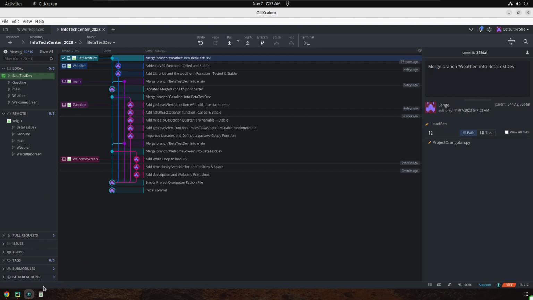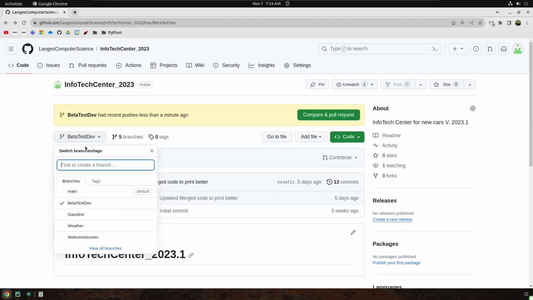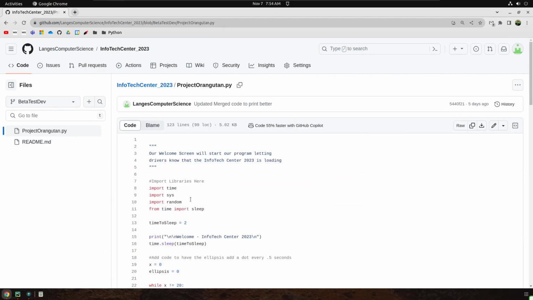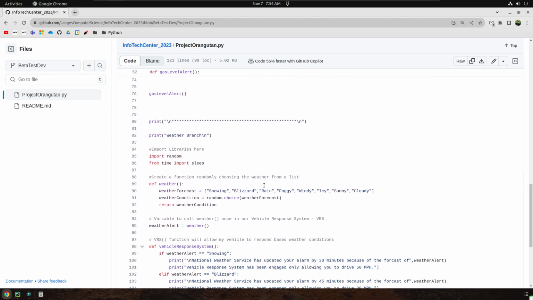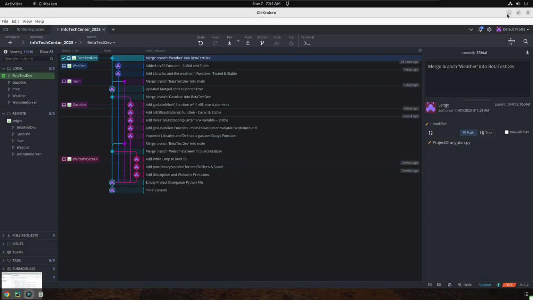So with that being said, I'm just going to test and make sure that it did get to the internet. So I'm on my beta test dev branch. I can choose different branches here. I'm going to click on my orangutan file. And if yours does not look like it's updated, just refresh it and it should be there. But here's my program, there's my welcome, there's my gas levels, and there's my weather branch. It's backed up, and we all know as developers having things backed up is critical.